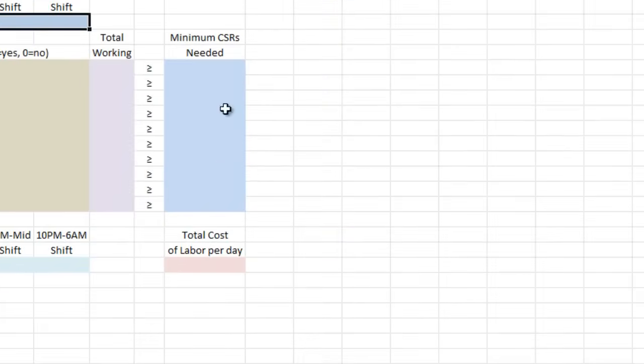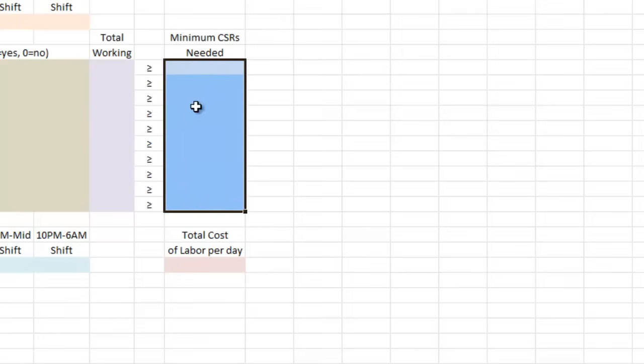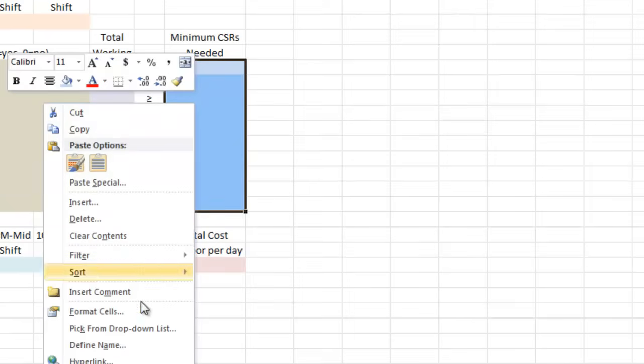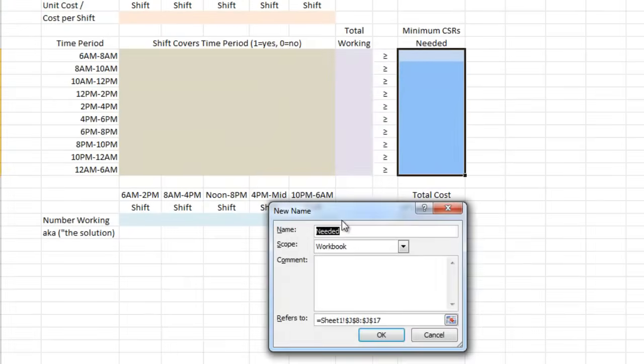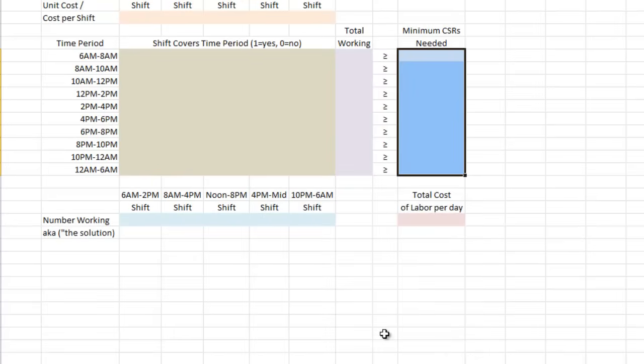So I'm going to go over to the blue column on the very right. I will highlight that column, right click, select define name. I'm going to call this minimum needed. Minimum needed. And I'll leave scope to workbook and click OK.